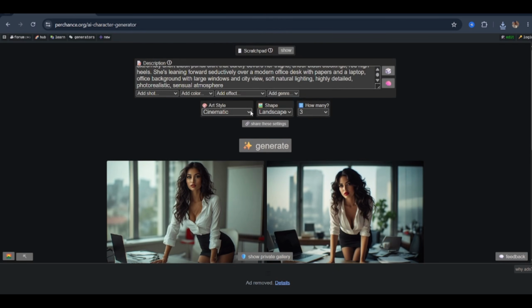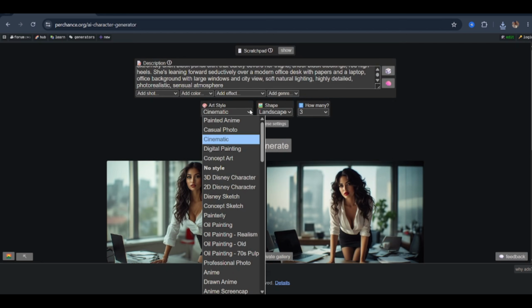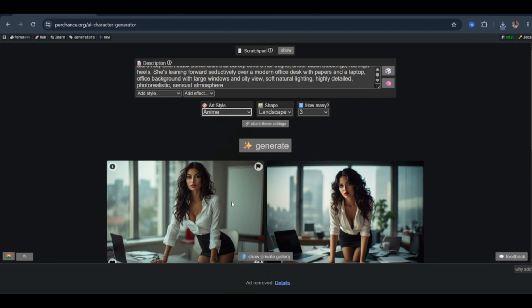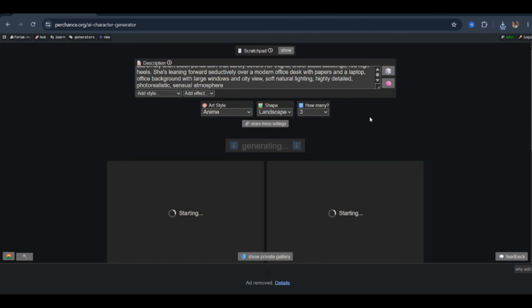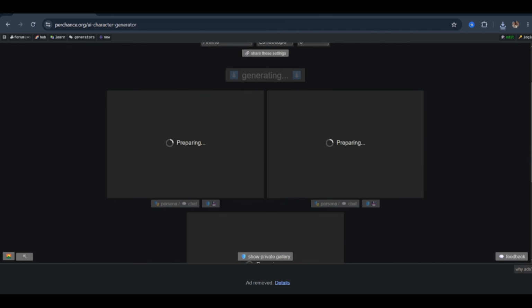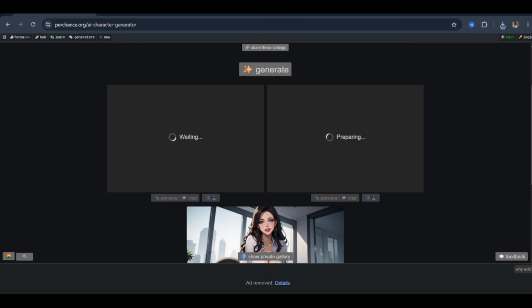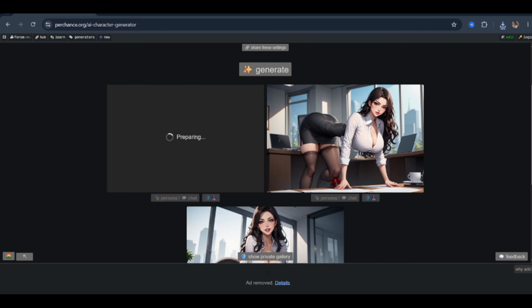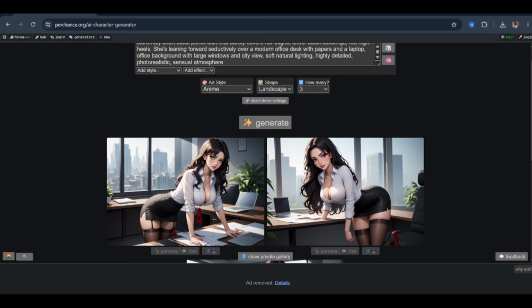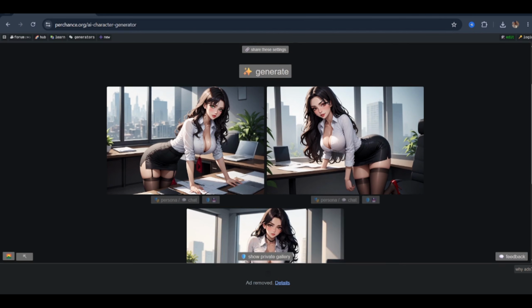I want to show you the range of what Perchance can do. So we're going to keep the same prompt, but switch the art style entirely, moving over to anime mode. This is where things get really interesting, because Perchance genuinely excels at stylistic versatility. Most free AI image generation tools lock you into one visual style. Perchance gives you cinematic, anime, illustration, and more, all from the same prompt, all completely free and unlimited.